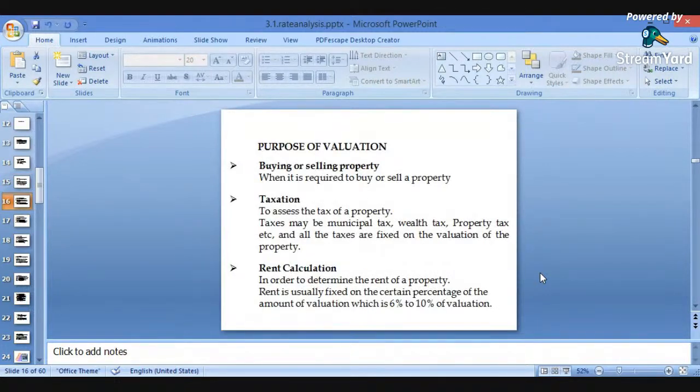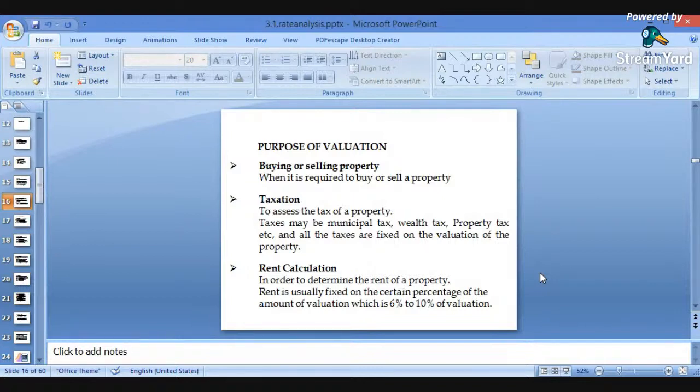Again, why do we have to do valuations? What is the purpose of valuations? Valuation is most important for buying or selling of properties, when it is required to buy a property or sell a property. Depending upon the valuations we can sell the property or purchase the property. As in the previous slide we have seen, it depends on the location, the type of structure, and the quality of materials used. Depending upon that we find out the valuation, and this valuation is used for buying or selling of property.